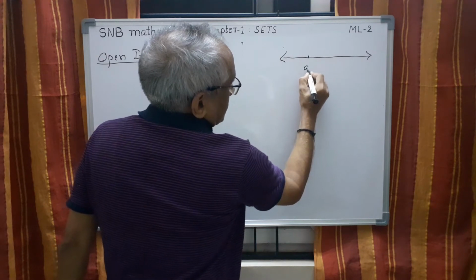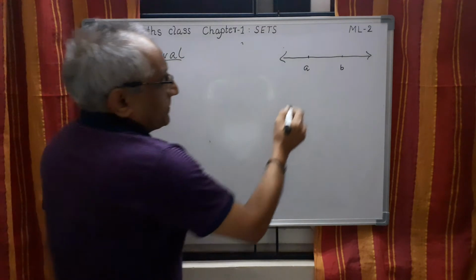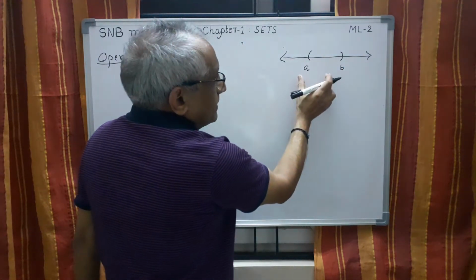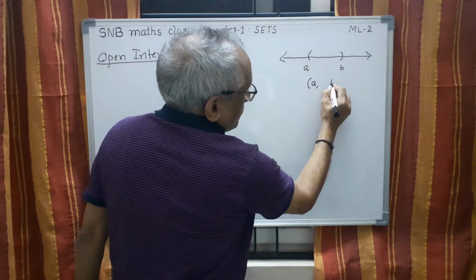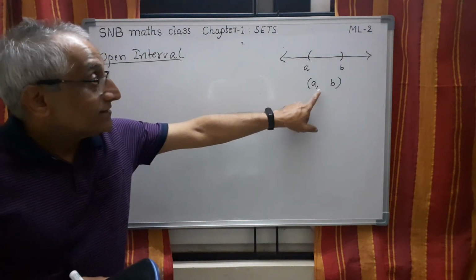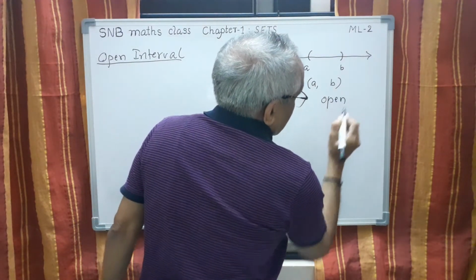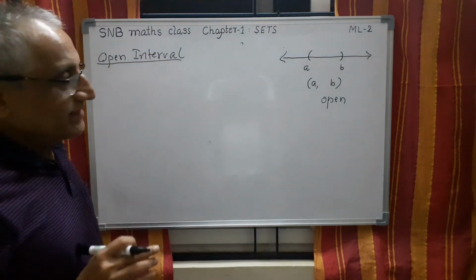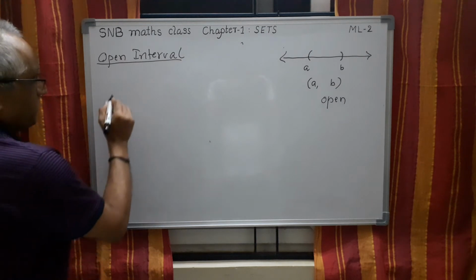This point is A. This point is B. Now all the points between A and B, but except A and B, that is denoted by (A, B). This is called an open interval because the end points A and B are not included. So there is a meaning. So how to define this one actually? We can define it like this.